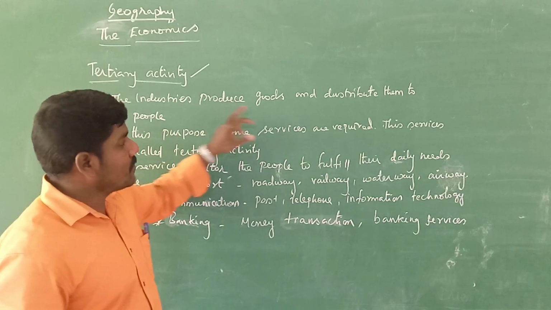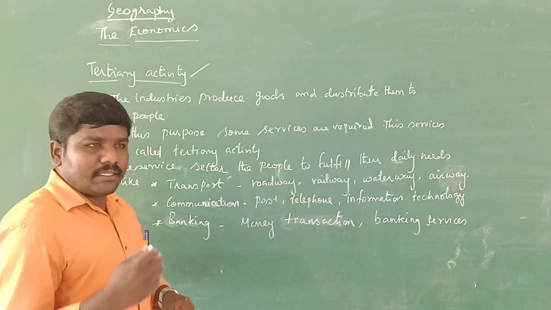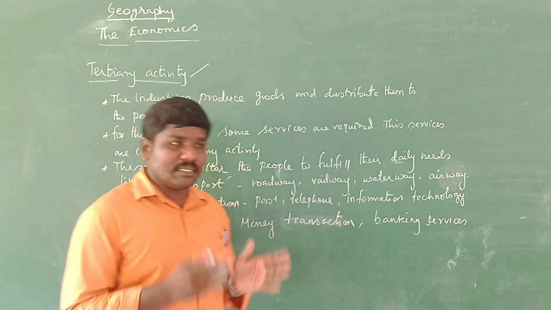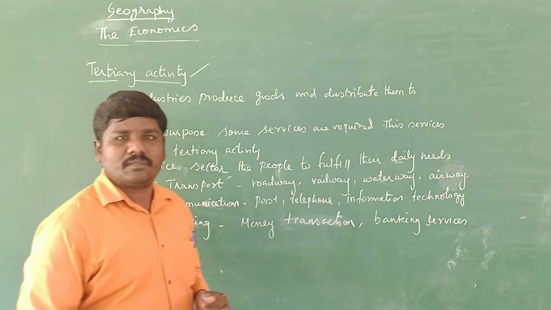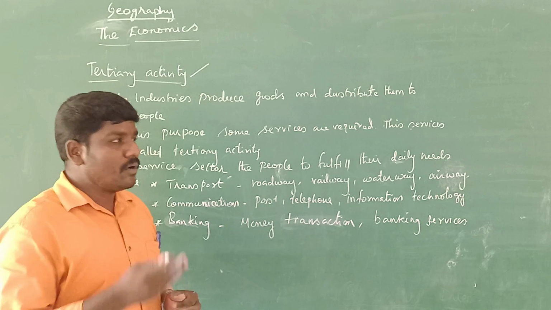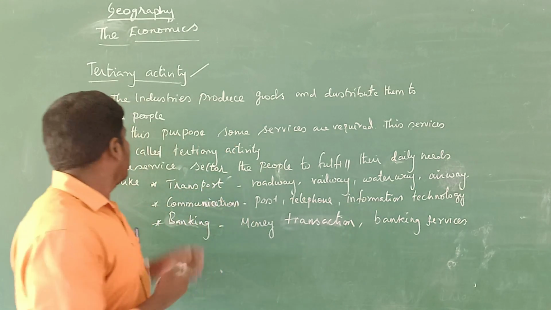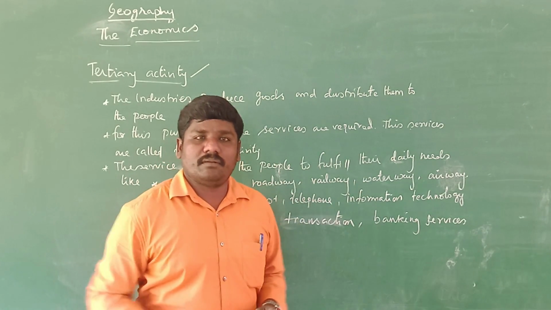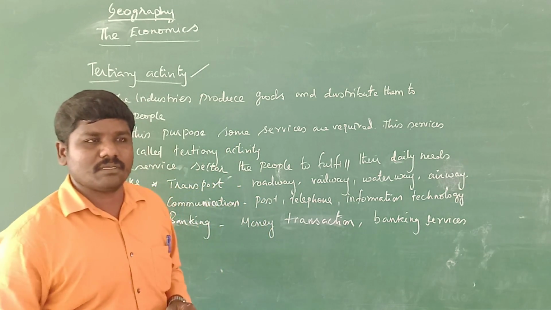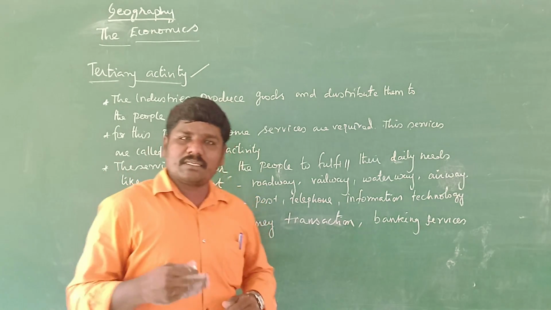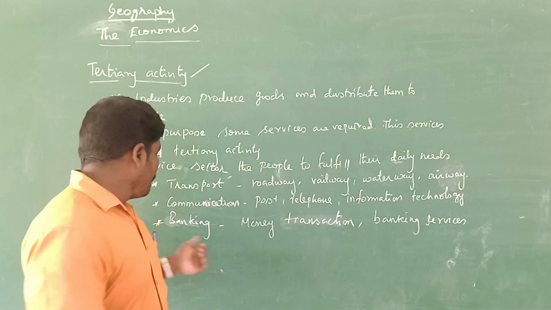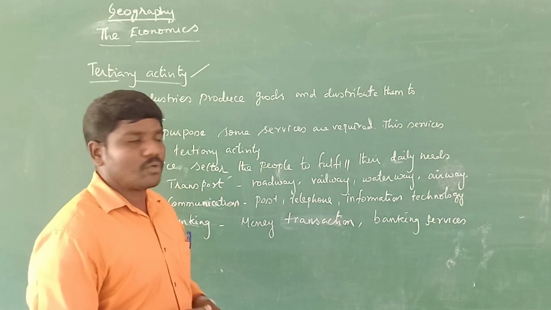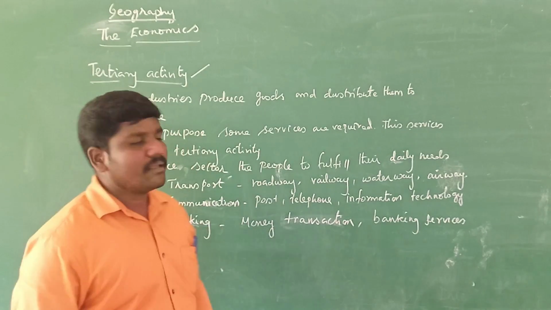Industries produce goods, and they distribute them. Industries produce many things, and these things are distributed from one place to another place, and then to the people. For this purpose, some services are required, for example courier service, transport service, communication service, and banking. These are examples of tertiary activities. The services are called tertiary activities.